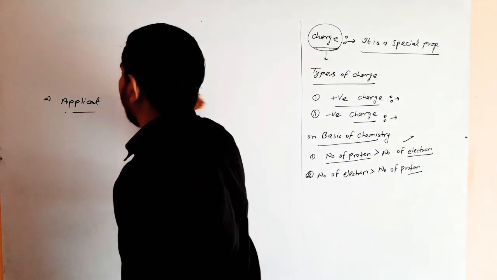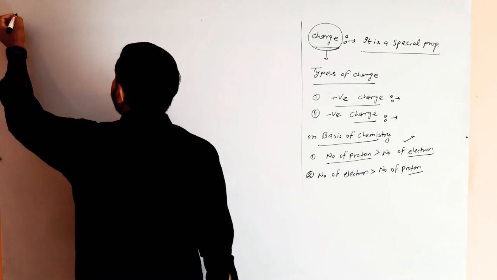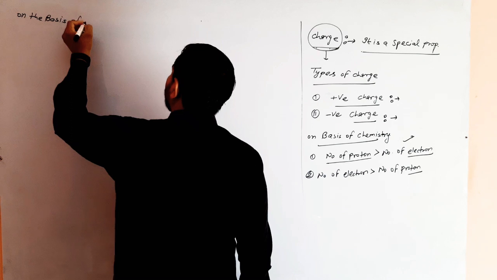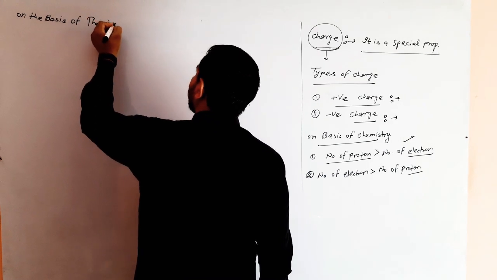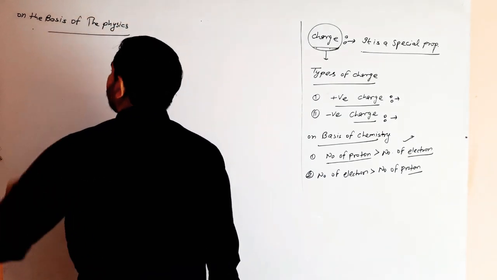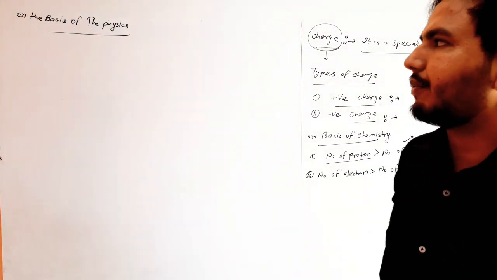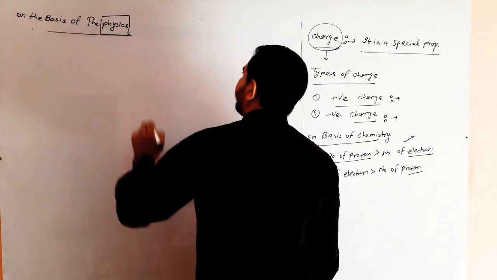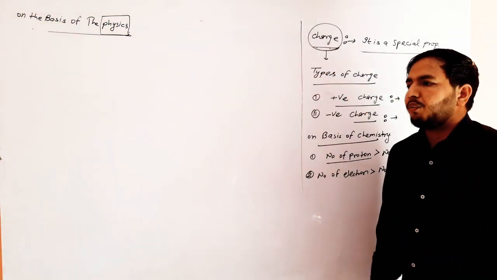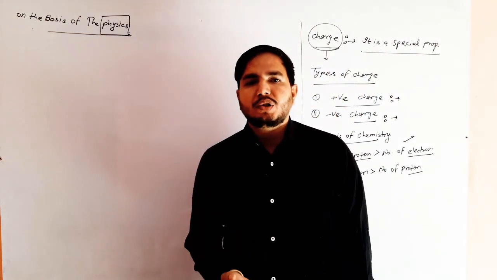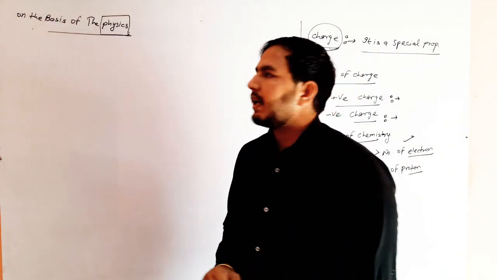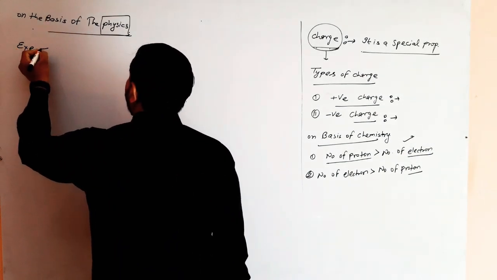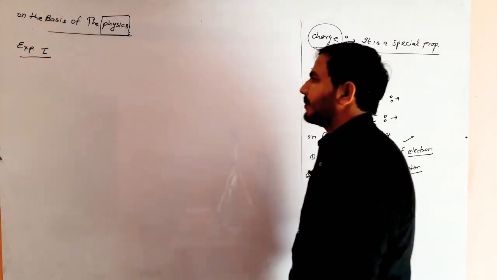But we also want to define electric charge on the basis of physics. There are also two types, positive and negative. But we know that physics depends upon practical systems. Now we will explain positive and negative charge on the basis of experiment. We do two experiments, in which the first experiment is here.